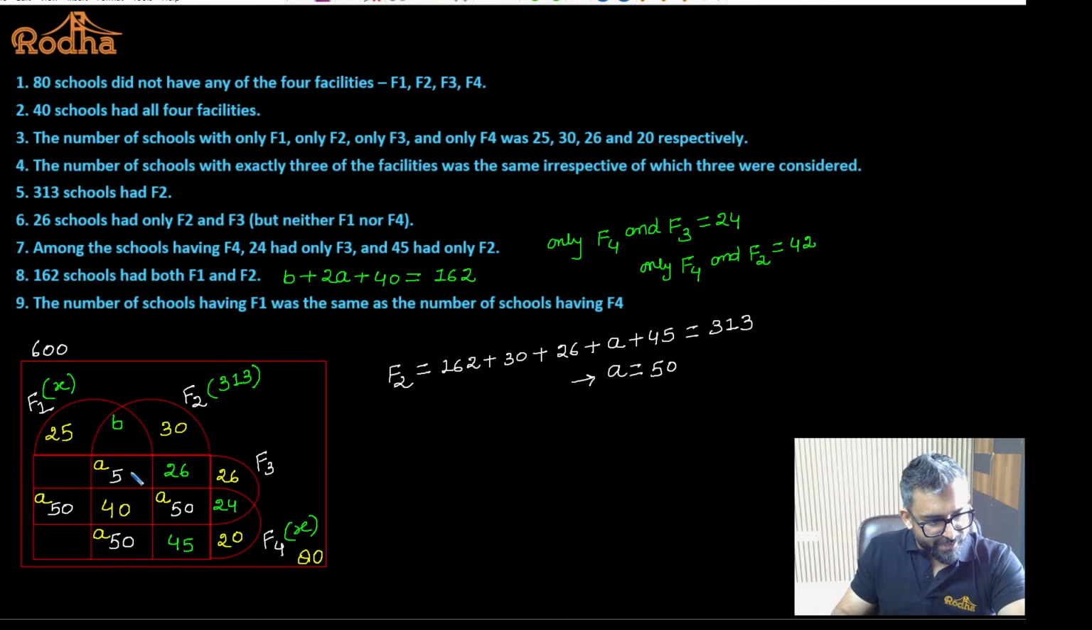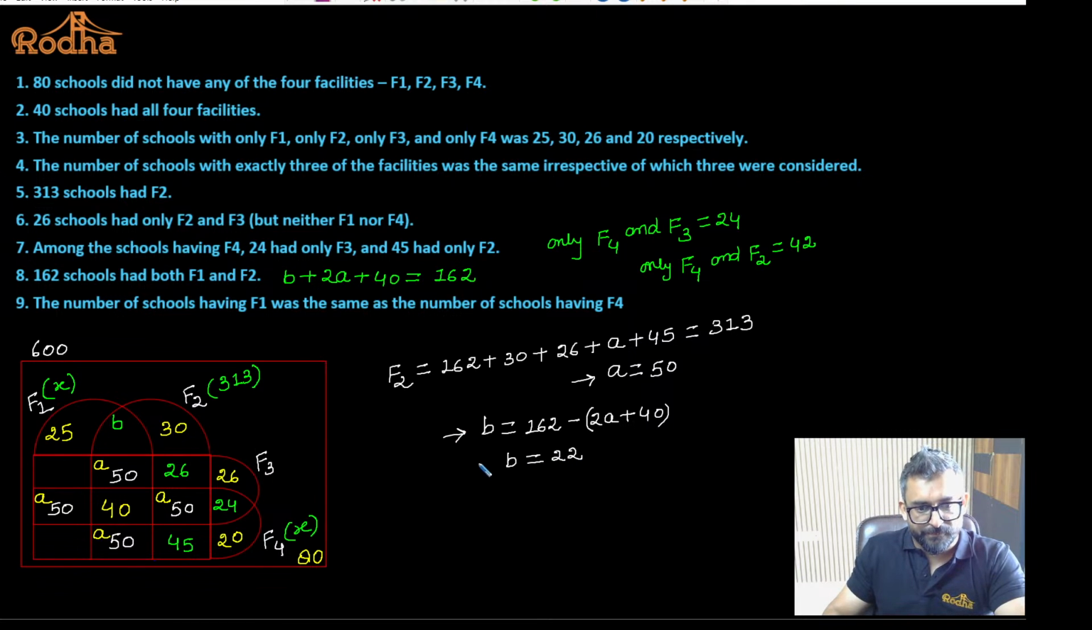Yes. And once we know that A is 50, I can get the value of B also. B will turn out to be 162 minus 2A plus 40. So B will turn out to be 22. Yes or no? Fine. So B is turning out to be 22 then. Do you agree with this?